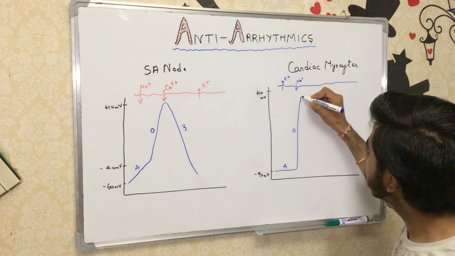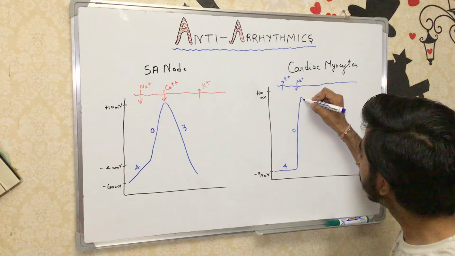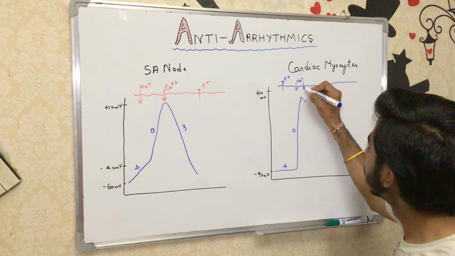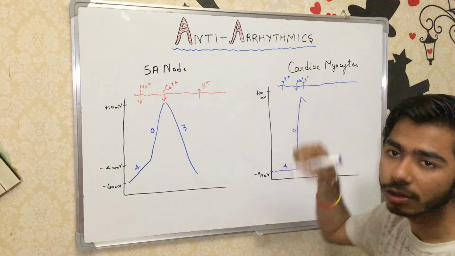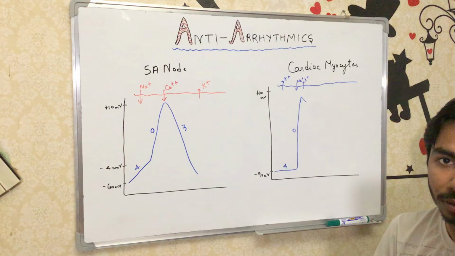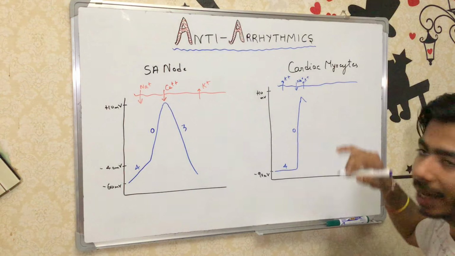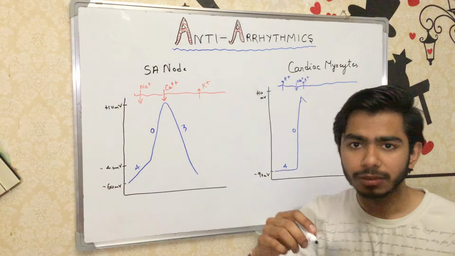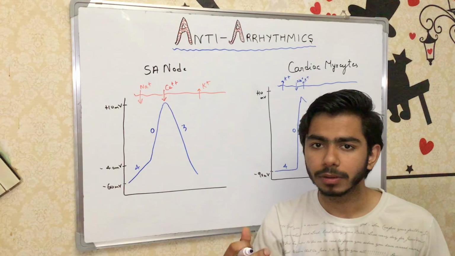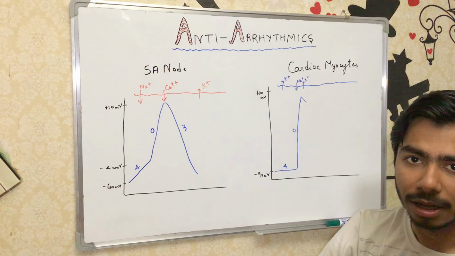Now the graph comes slightly down, because potassium ions are still going outside through the potassium channels. Then the voltage gated calcium channels start to open, and calcium ions rush in.